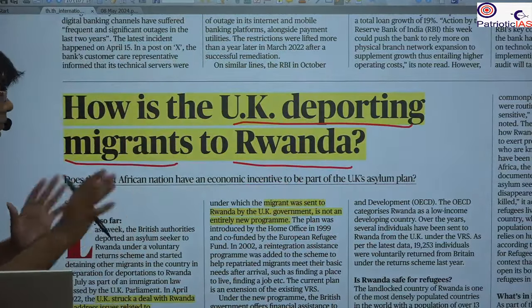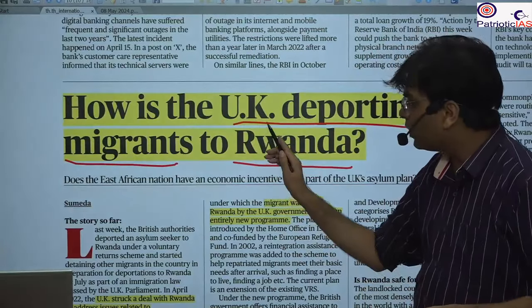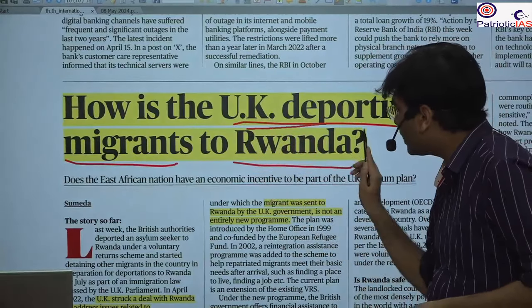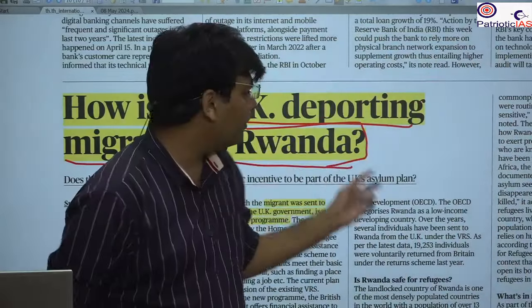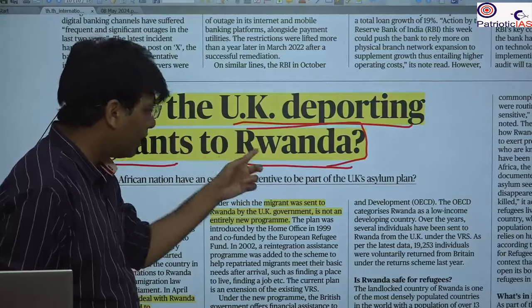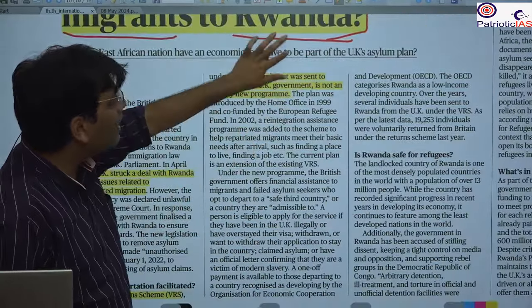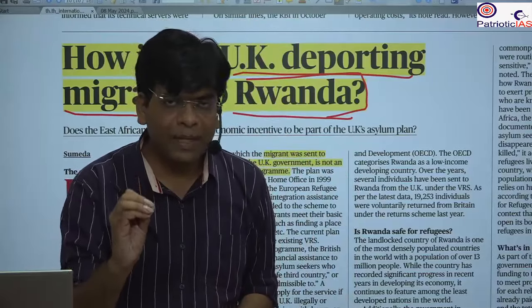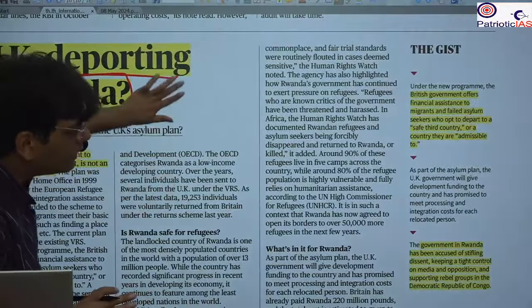UK is a developed country. People want to live in the UK. People go and they are entering into the UK. What is the UK doing? The UK is sending them to Rwanda. Rwanda is an African country. It wants money. If you pay Rwanda, Rwanda is ready to accept the migrants. However, there is the accusation that Rwanda is not a democratic state or a healthy state with respect to human rights. Rwanda has been accused of many human rights violations.